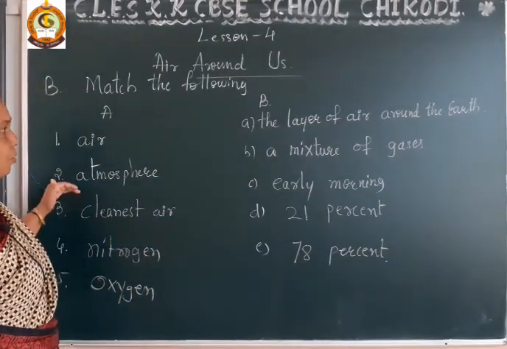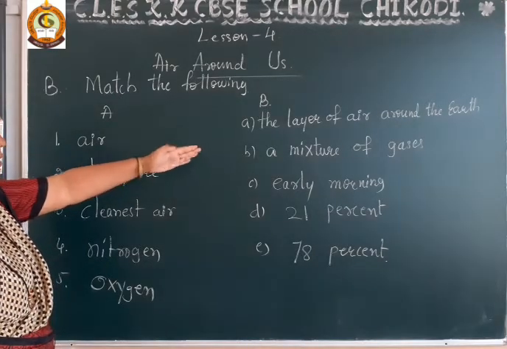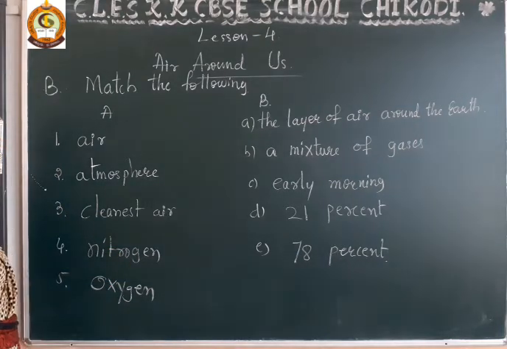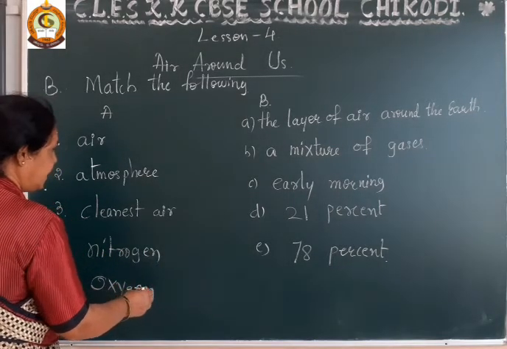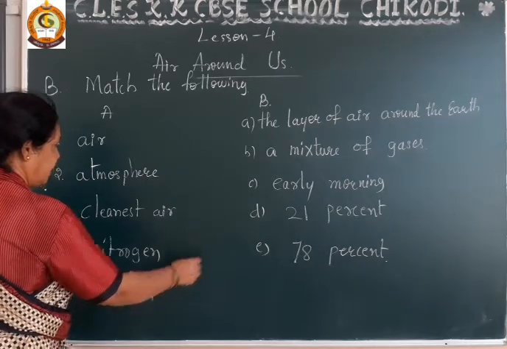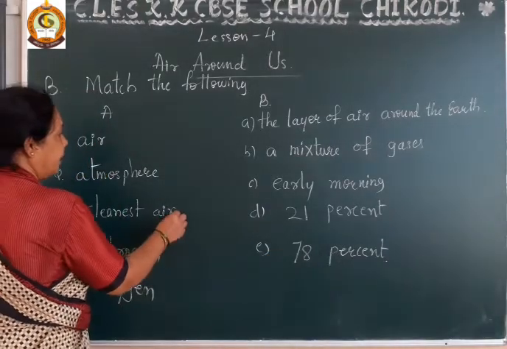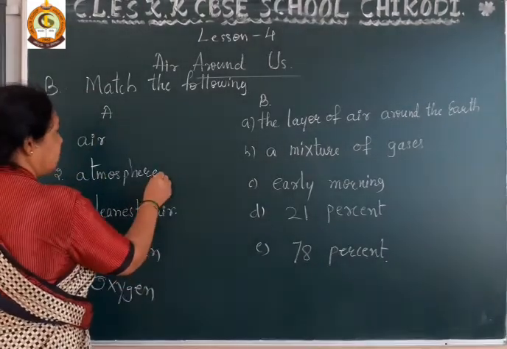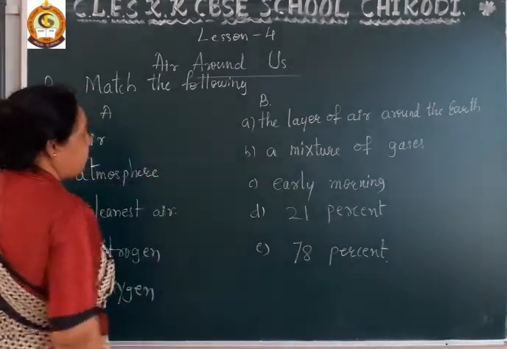Next is atmosphere. First, oxygen is how much percent? Dear student, this is 21%. Nitrogen is 78%. Cleanest air, early morning.